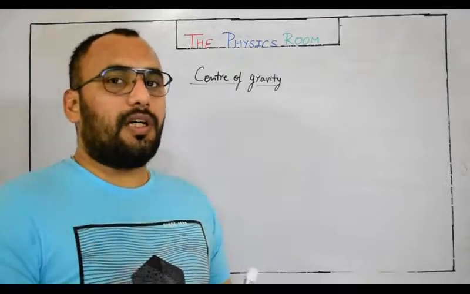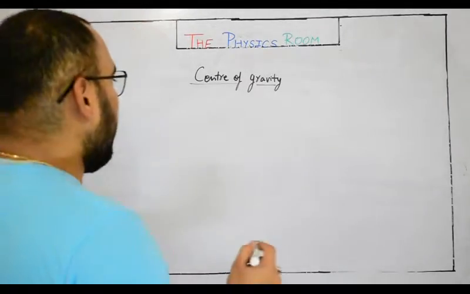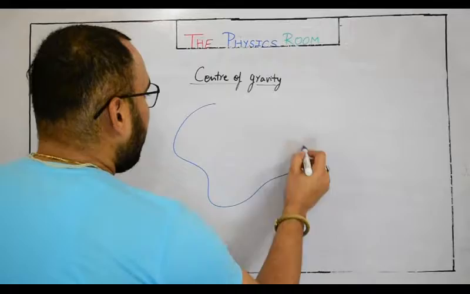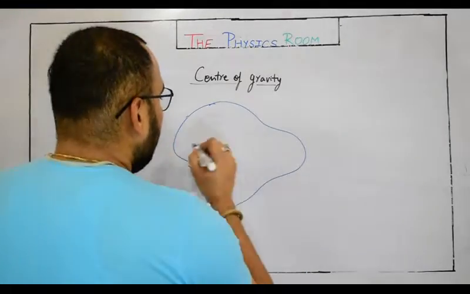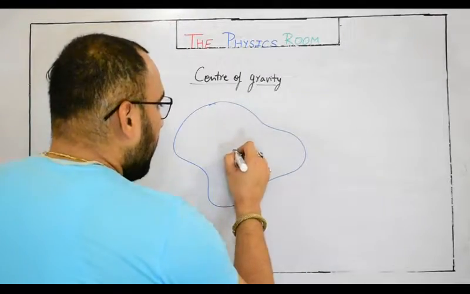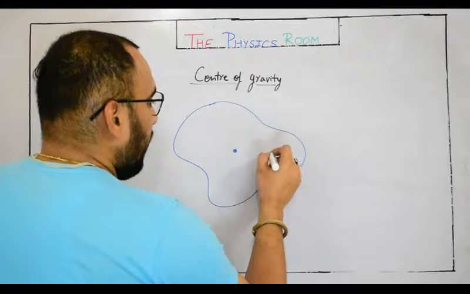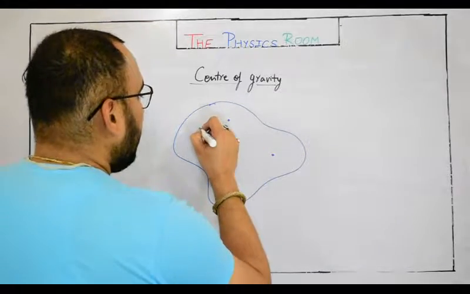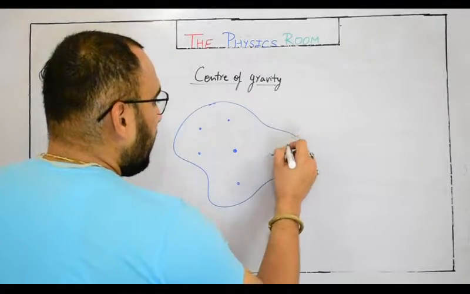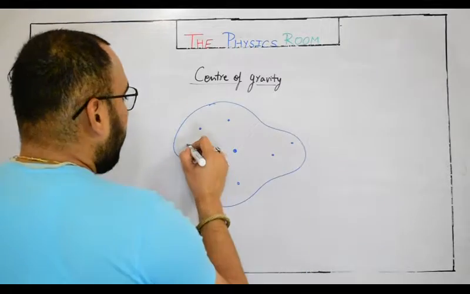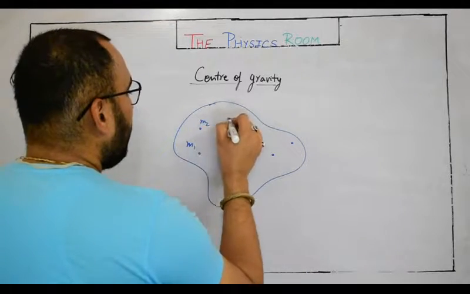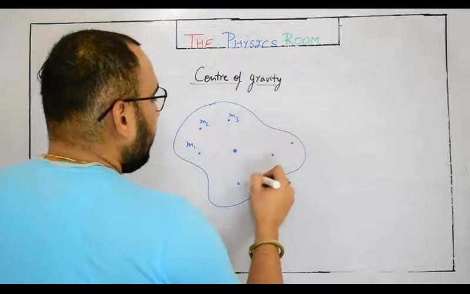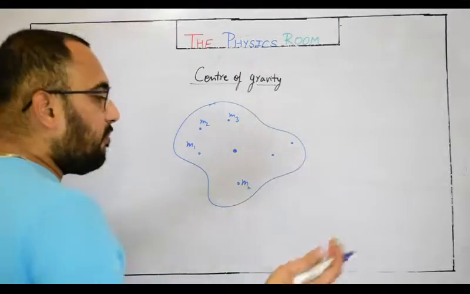If I go through the simple theoretical definition, for any given rigid body, it's a point about which, suppose a body is made of multiple tiny particles of masses m1, m2, m3 and so on, n number of particles.